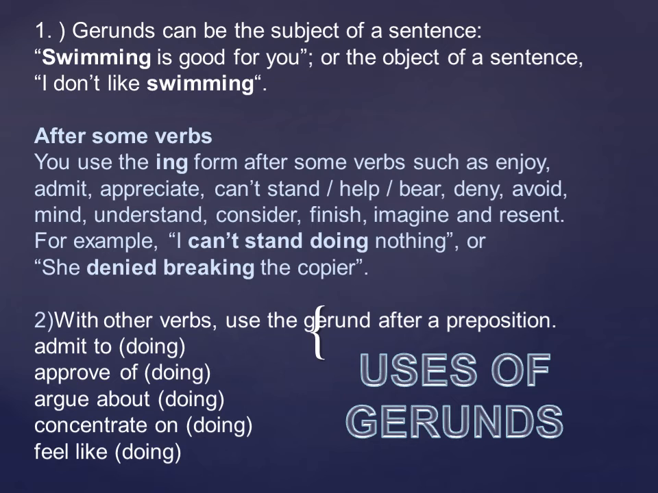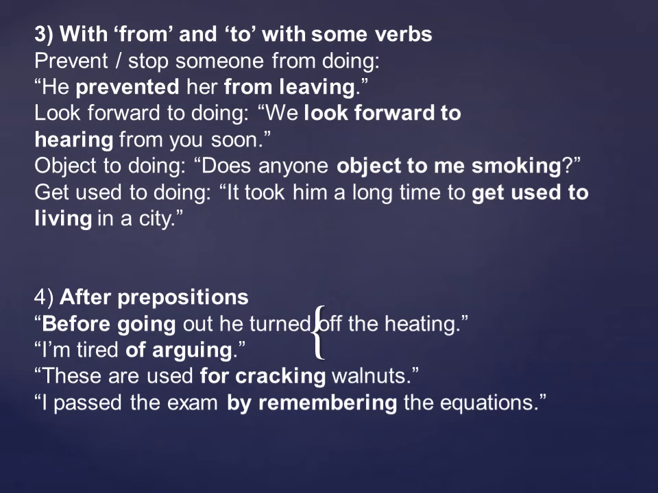Some of the verbs given here are: admit to, doing is used; approve of, approving of you can say; argue, concentrate, and feel like. All these are doing words, so we can use ing with these. Let's move to the next slide. Then the third one, how we can use this, is with, from, and to with some verbs.